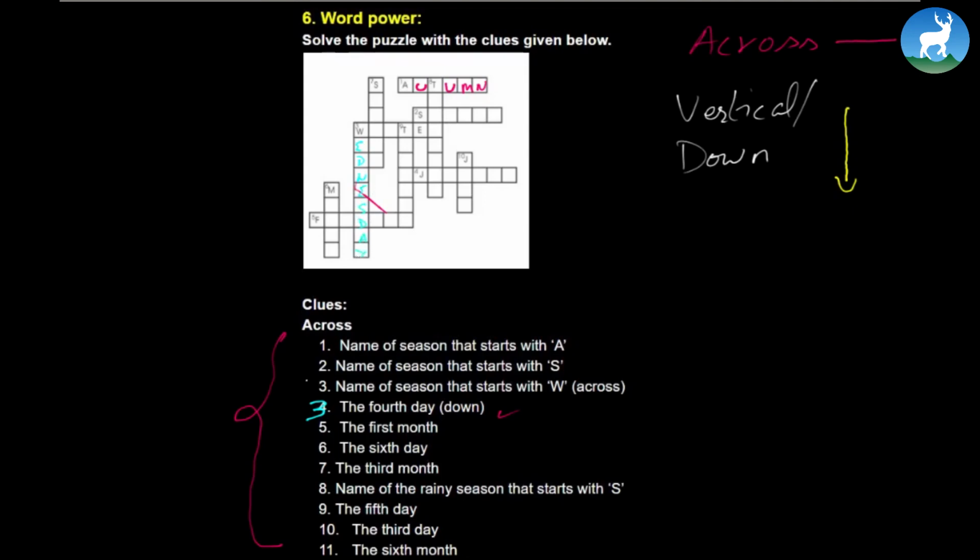The fifth month. The fifth month, that's again across. If nothing is given, that's across, okay? Or rather, that's the first month. The first month is number 4. Number 4, it starts from here. So I'll help you with the number here. So that's 3. This is 4 again. This is 5. This is 6. This is 7. This is 8. This is 9. And this is 10. And the rest, you can, of course, do it yourself now.